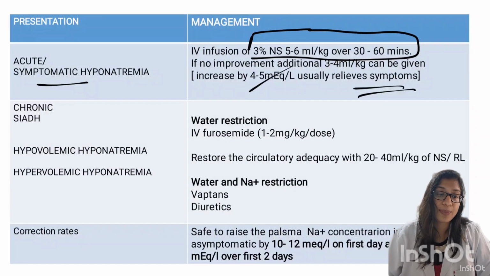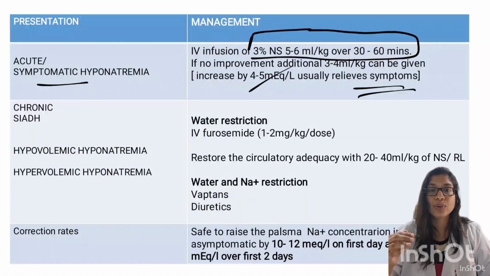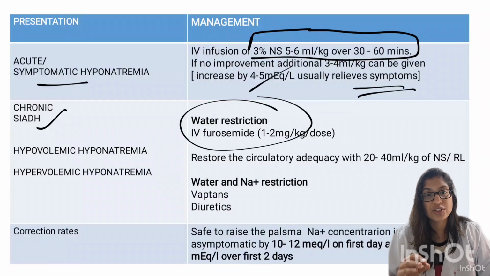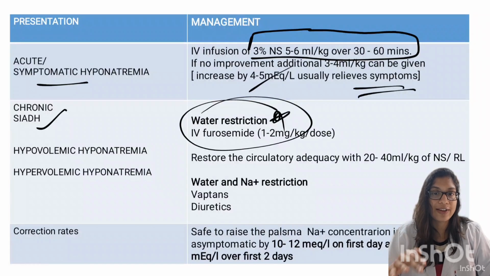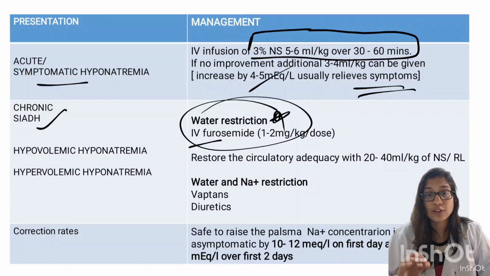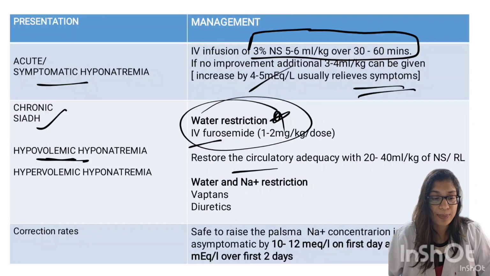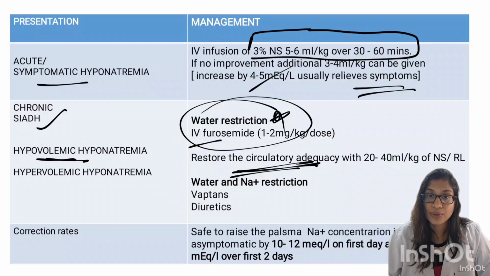In case of chronic hyponatremia, like hypovolemic, hypervolemic, or euvolemic, that is SIADH, you have to manage the case accordingly. If there is SIADH, then the main thing is water restriction. If it still doesn't work out, then you give IV furosemide. In case of hypovolemia, you have to correct this hypovolemic state by restoring the circulation. You have to give fluid resuscitation with NS bolus.